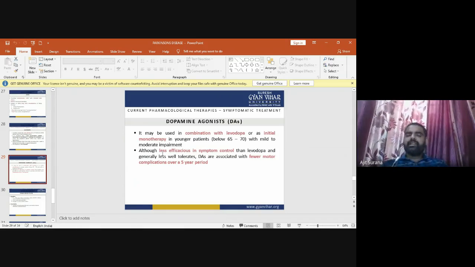Now, the second drug used in the treatment of the Parkinson patient is the dopamine agonist.